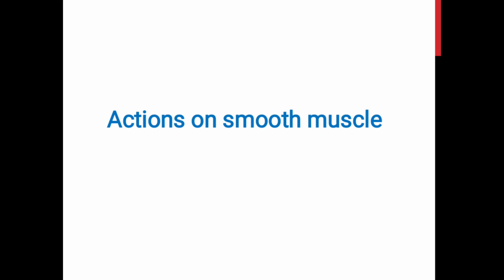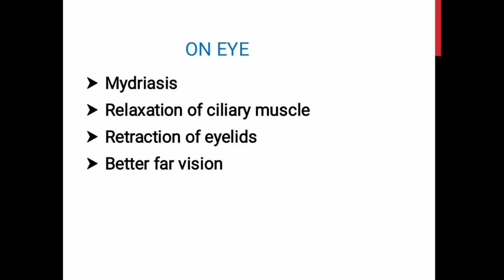Now, coming to the actions of catecholamines on the smooth muscle. Catecholamines cause mydriasis. Mydriasis is the pupillary dilatation. This occurs through the alpha receptors, and it also causes the relaxation of the ciliary muscle through the beta receptors, and this produces the flattening of the lens. Both these effects allow the individual to have a better far vision to see the surroundings clearly so that he or she can assess the emergency situation and act accordingly.